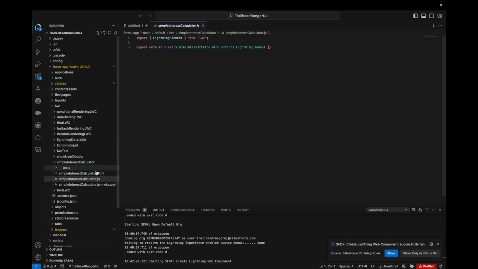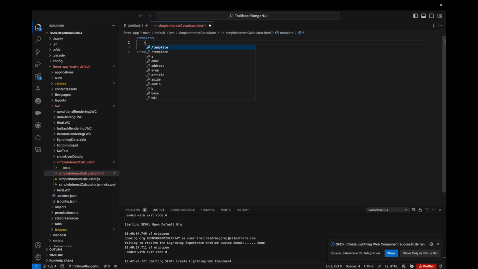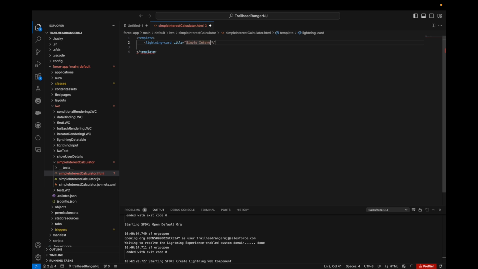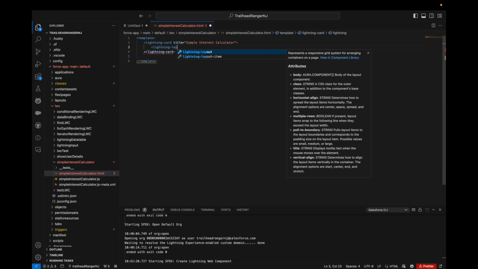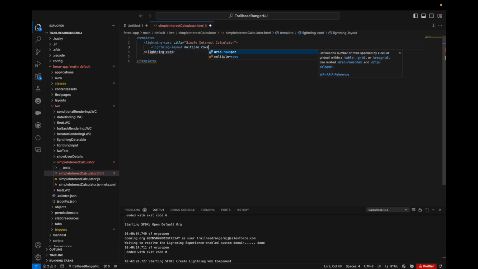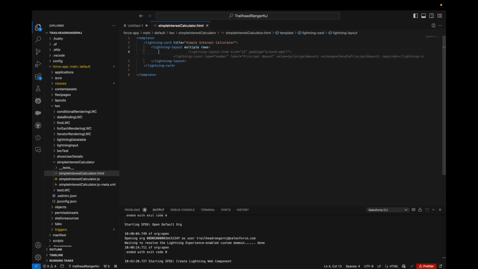After creating it, I'll go to the HTML and build out the HTML part first. Let's first define the lightning card, stating that it is a simple interest calculator. Then here we will have our input fields. For that we are using lightning layout to give it a more structured look, with multiple rows, which is a standard class.